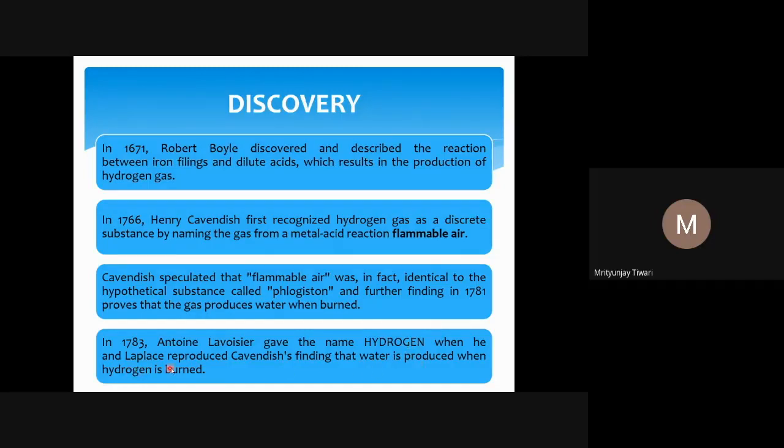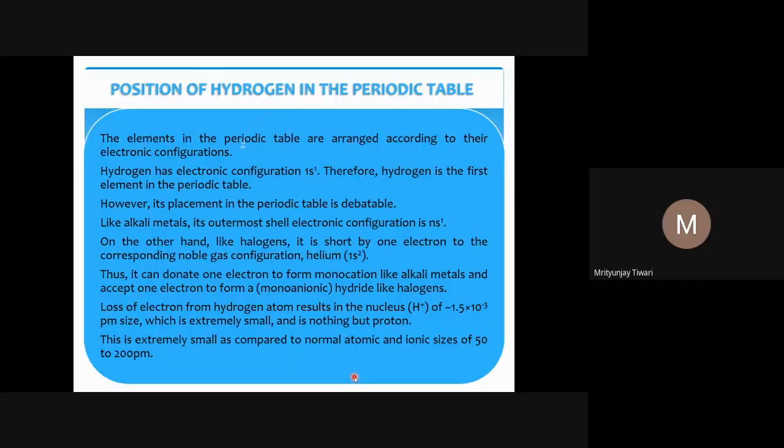He and Laplace reproduced Cavendish's finding that water is produced when hydrogen is burned. So when they realized that water is being formed after the burning of hydrogen, they said that it is the genus of hydro, meaning that it is the creator of water. So the name hydrogen came.